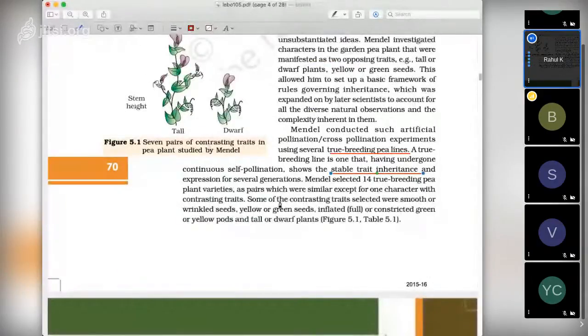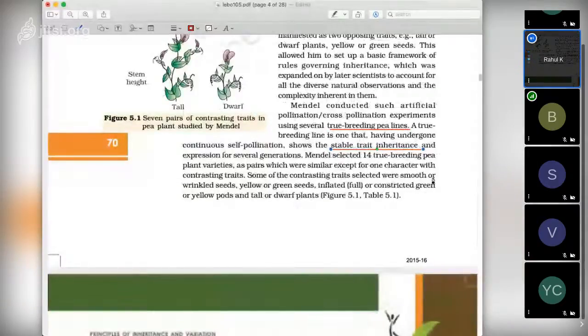So some of the contrasting traits selected were smooth or wrinkled seed, yellow or green seeds, inflated or constricted pods (inflated and full are the same), green or yellow pods, and tall or dwarf plants, like that.